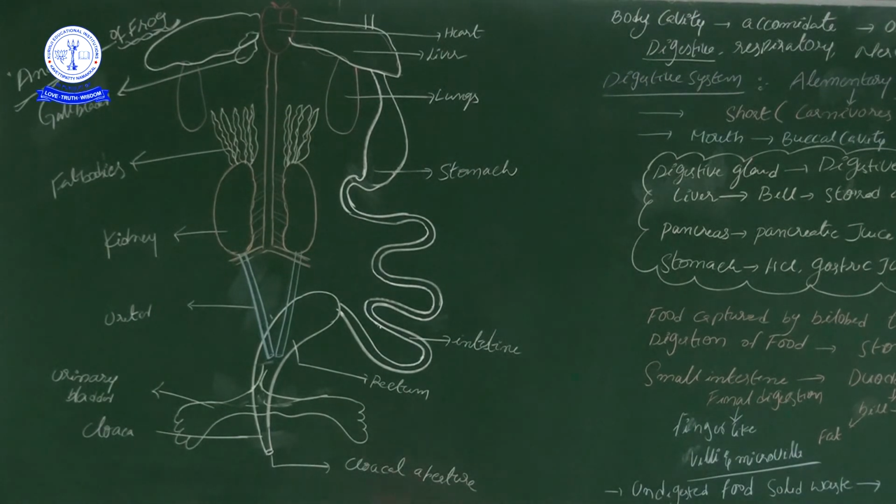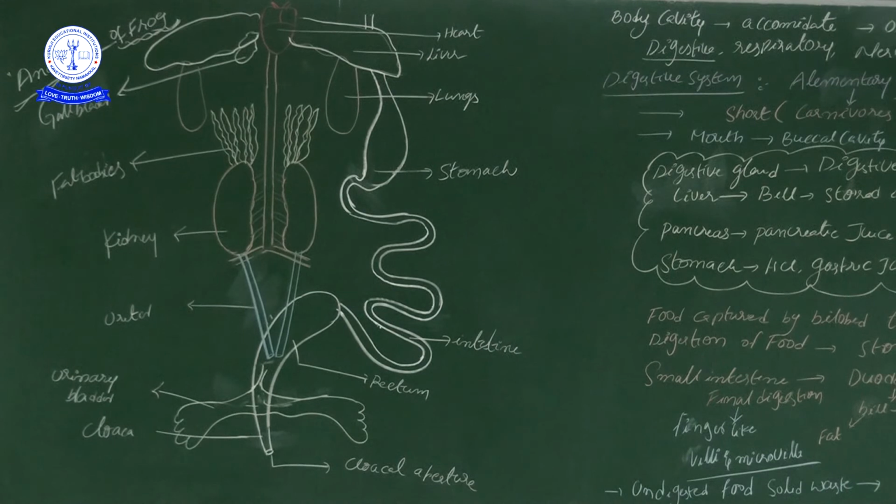The cloacal aperture means the pore is useful for releasing both urine, undigested food and reproductive gametes. I mean, from the reproductive system onwards, gametes are also released through this cloacal aperture. So that is the important structure, and that is an important note. Why I said important note is because it is a different character from human beings. All the remaining organs are there, but structurally they are different.